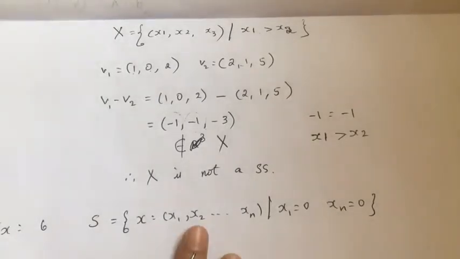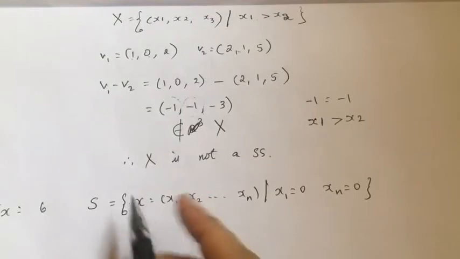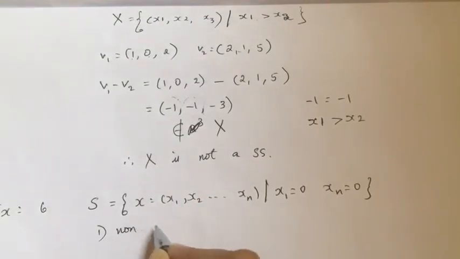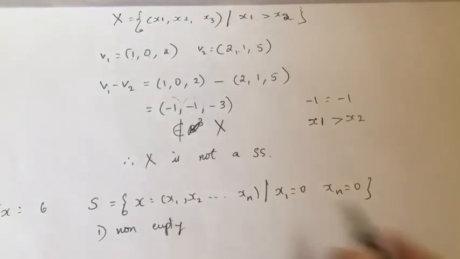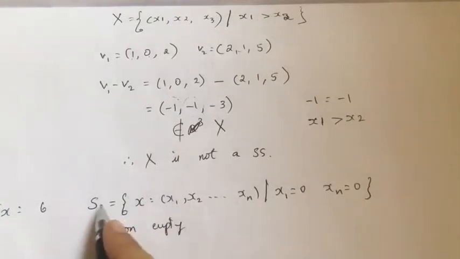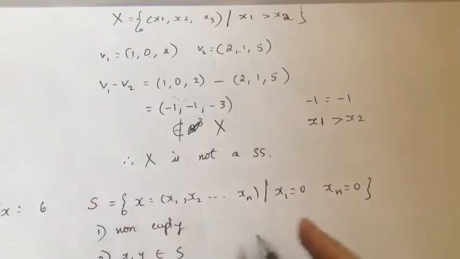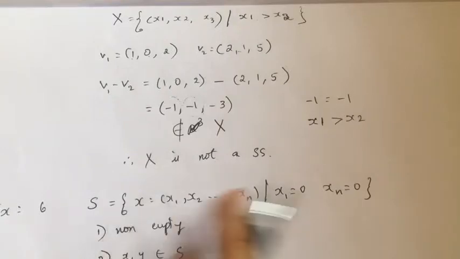Of course this is non-empty. First condition is non-emptiness. It's non-empty, no problem. And second condition, you take any two vectors x, y in the set S, and check for x plus y, whether this belongs to S or not.